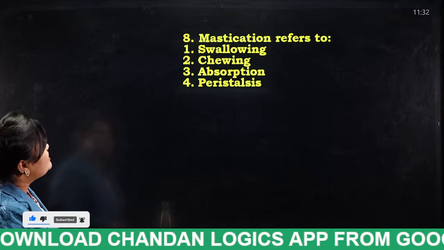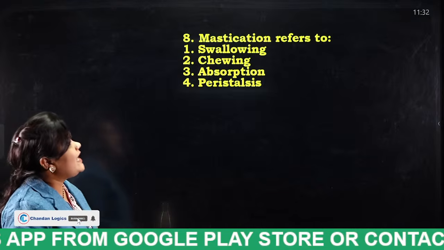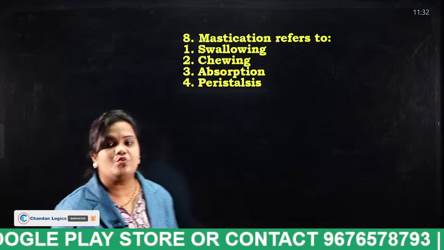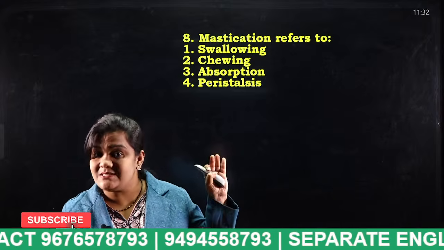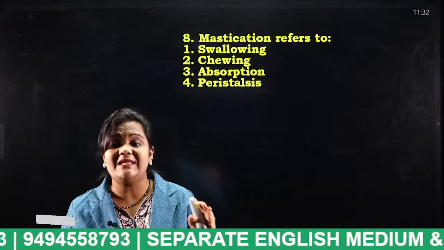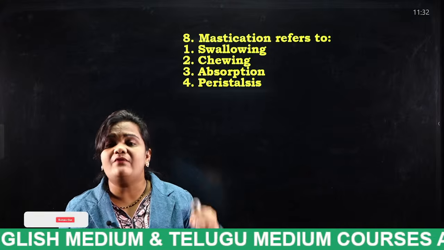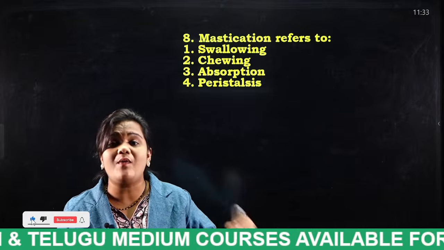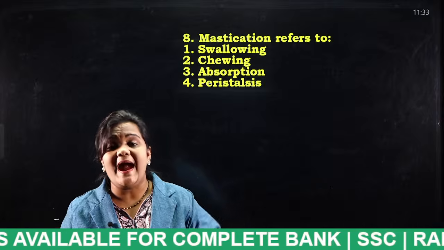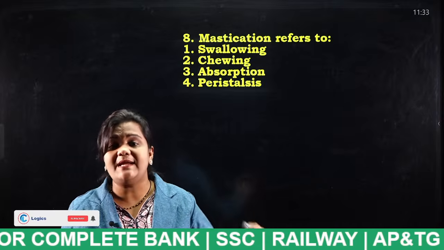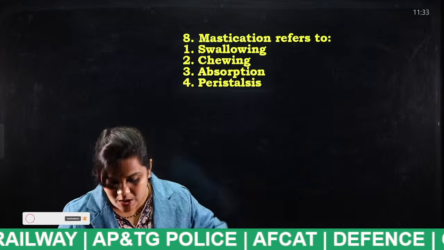Mastication refers to swallowing, chewing, absorption, peristalsis. So tell me students, mastication refers to, I have told you many times, chewing is just not the thing. For a food to be digested in the human digestive system, it requires something, and that something is known as what? If we do that only, the digestion process will be started. So tell me student, mastication means what?